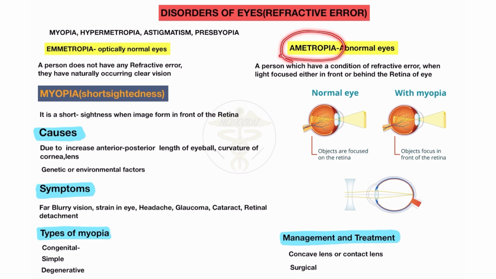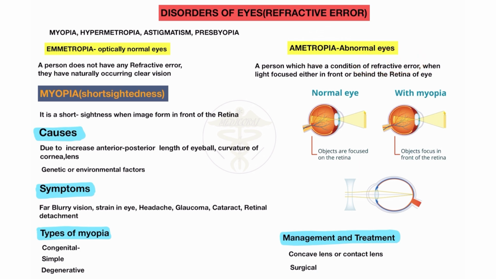What is ametropia? Ametropia is the abnormal eye. Abnormal eyes means they have a problem of refractive error. A person with a refractive error has a refraction problem where light is focused either in front of the retina or behind the retina, like in myopia, hypermetropia, astigmatism and presbyopia. So here I will discuss ametropia, meaning the disorders of refractive error.